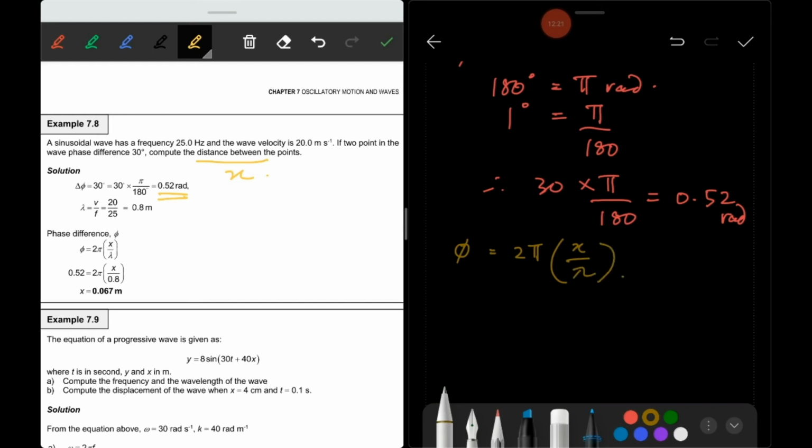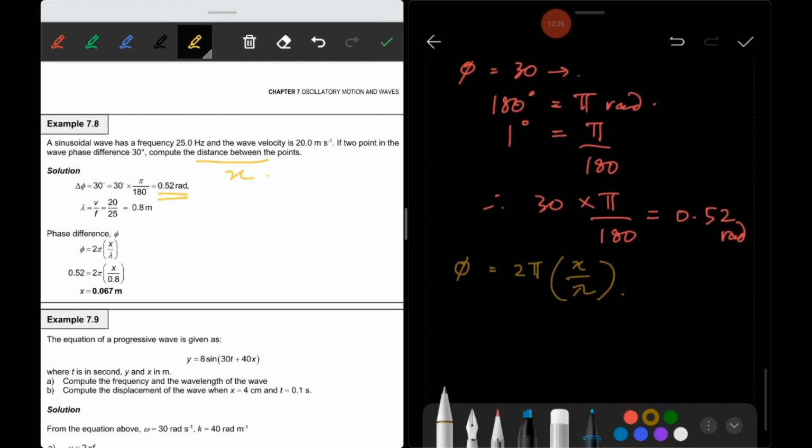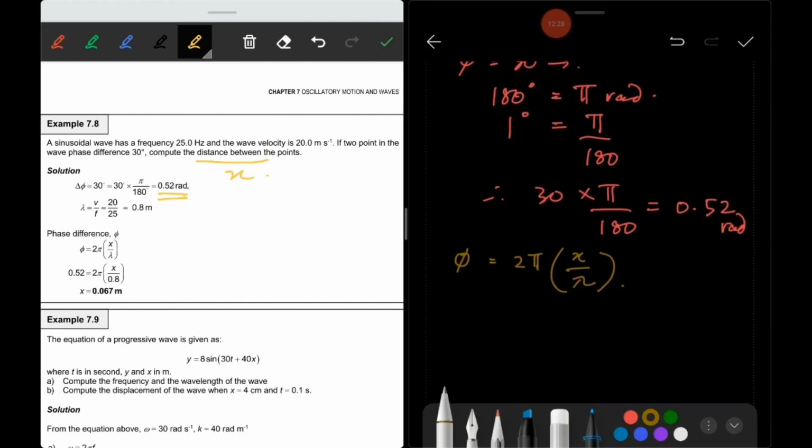We know the phase difference, but we don't know the wavelength.